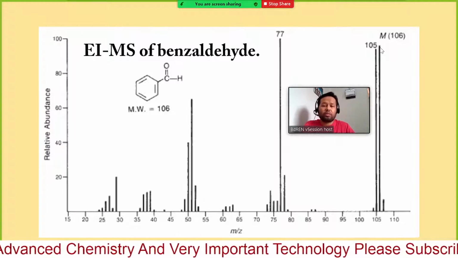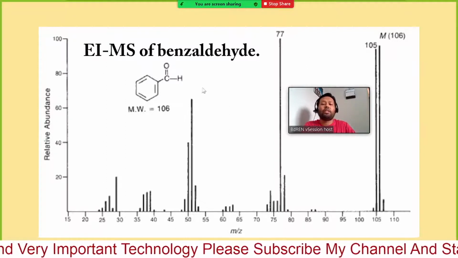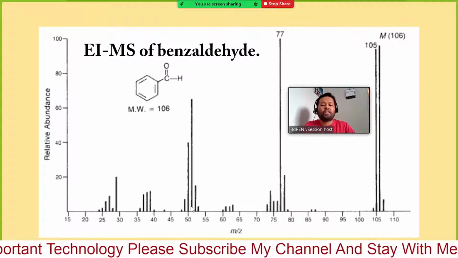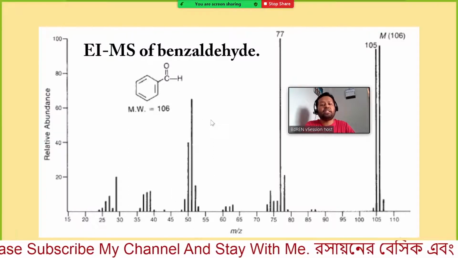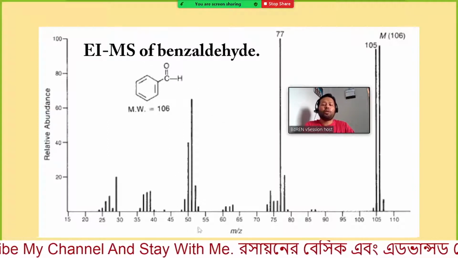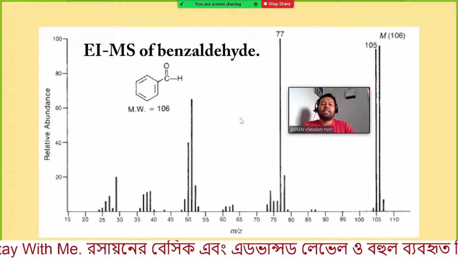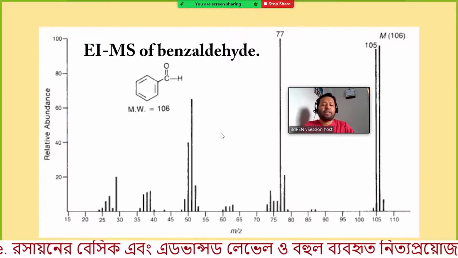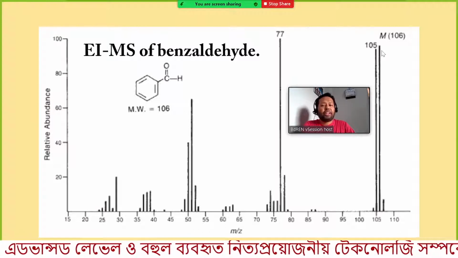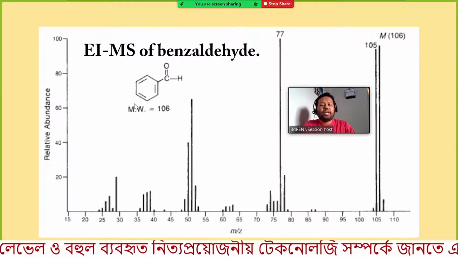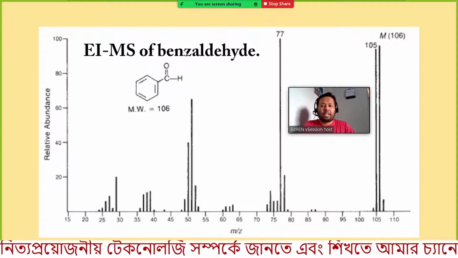In the second lecture on fragmentation patterns, when we studied fragmentation for aromatic hydrocarbons, we mentioned that for any aromatic compound we get a very intense signal corresponding to the aromatic ring or molecular ion peak. Here you can see 106, because this molecule is very stable and difficult to decompose.